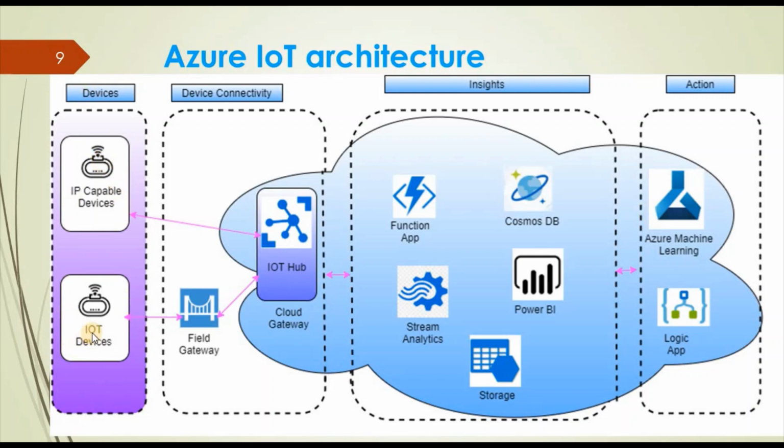Basically, a device communicates with some gateway. This gateway can be on premises or in Azure. When we are talking about a cloud gateway, this is IoT Hub. If we are talking about an on-premises gateway, some devices are not capable enough to send data directly to the cloud.